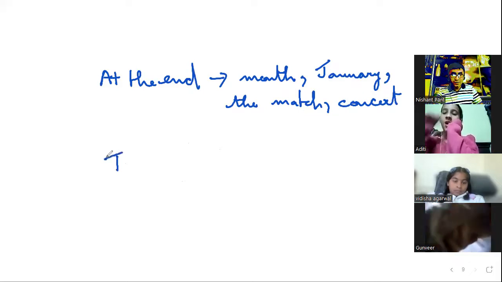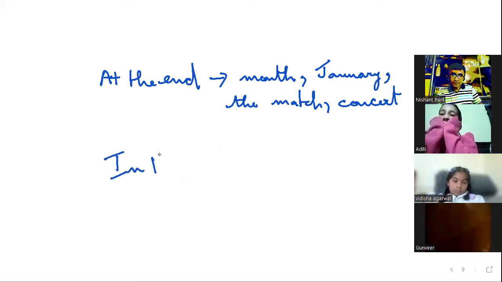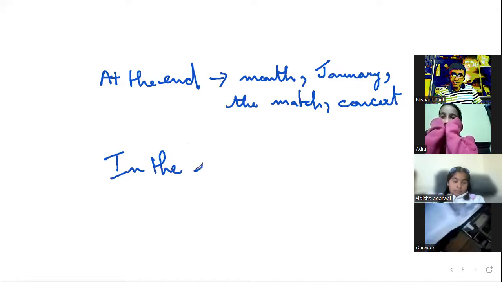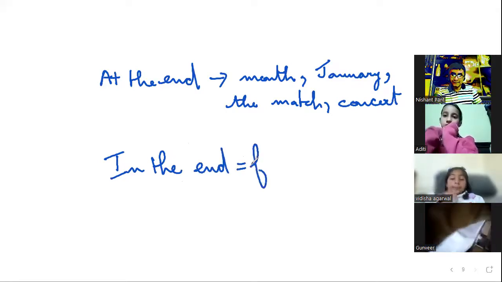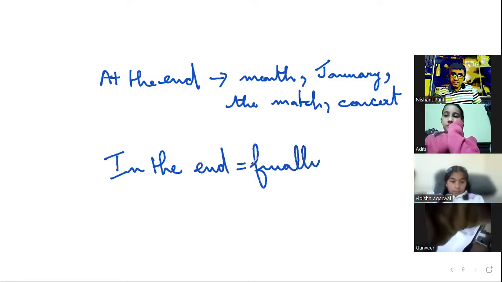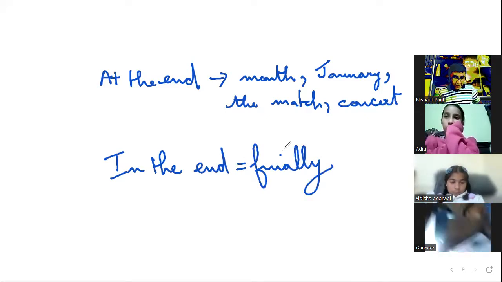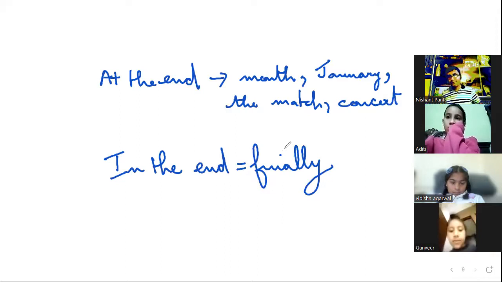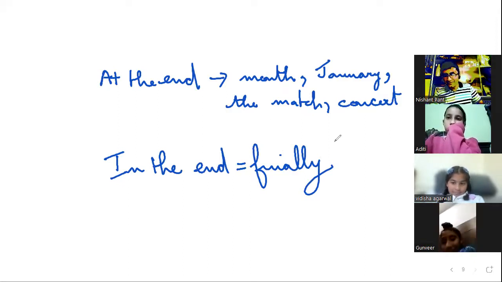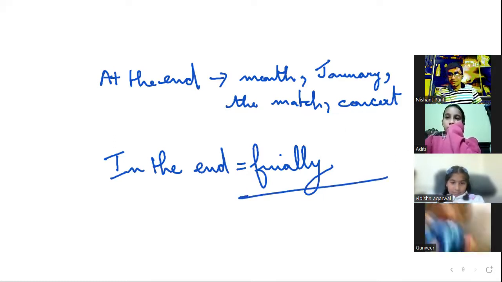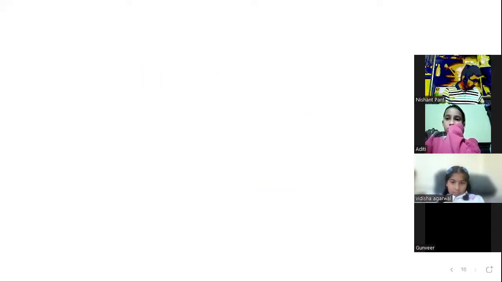Now, when we talk about in the end, we are talking about something which happens finally. So it's like Vidisha and Aparajita fought, but in the end they were friends. Right? Finally they were friends, although they were fighting. Right? So it means finally. So far so good with conjunctions.